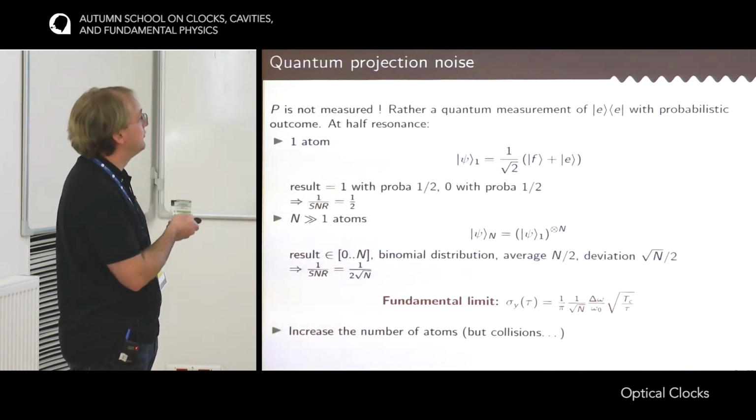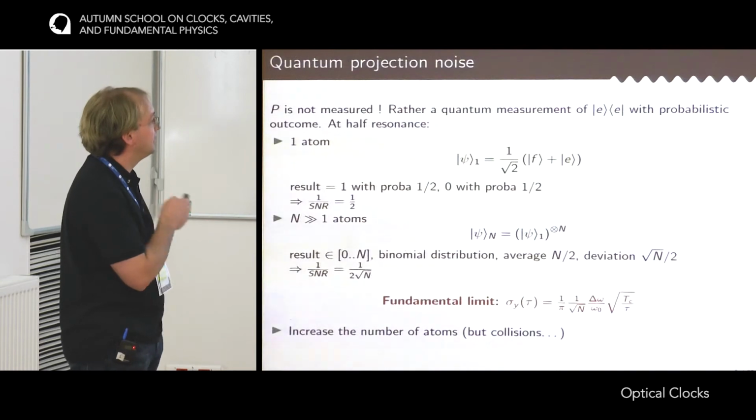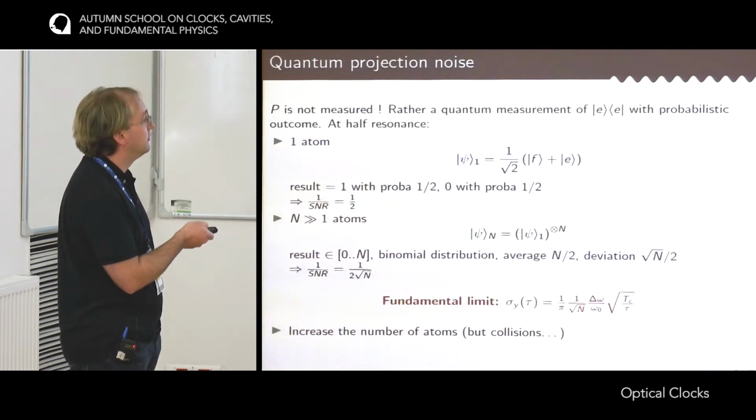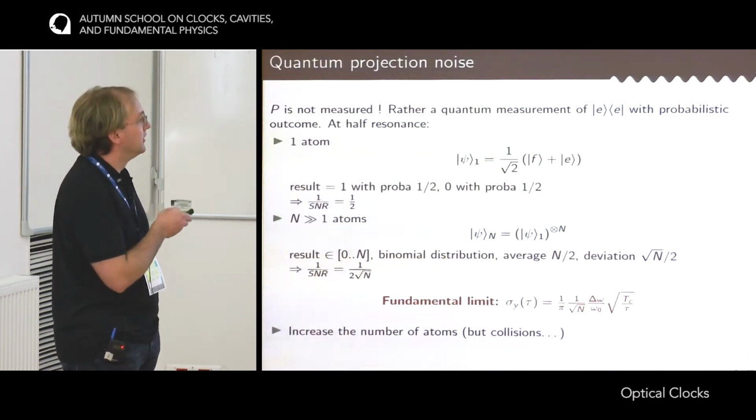Now you plug this in the formula of the last slide, and then you get the instability of the clock limited by the quantum projection noise. That has this formula. So you recognize the quality factor of the clock transition, but now you have a square root of the number of atoms.